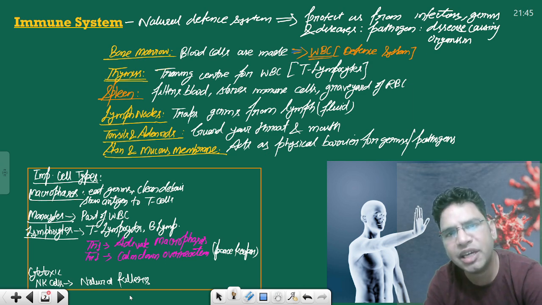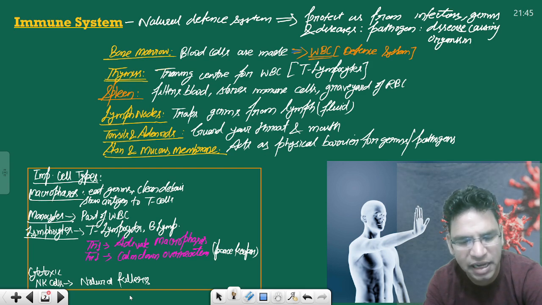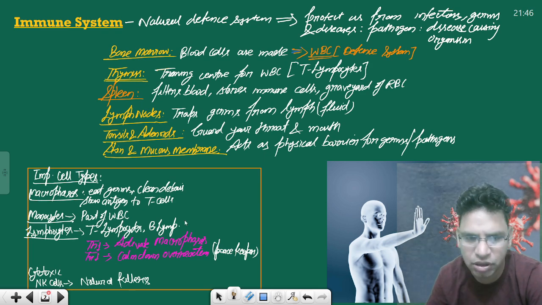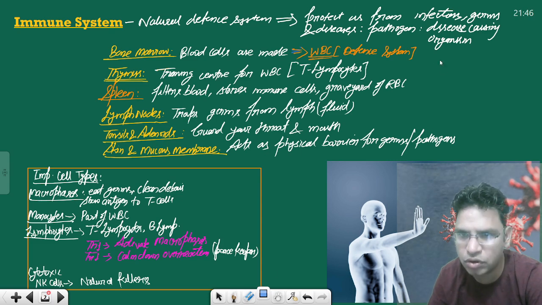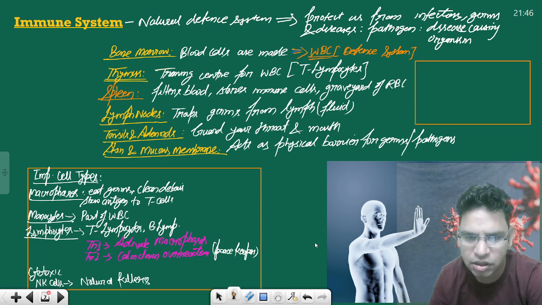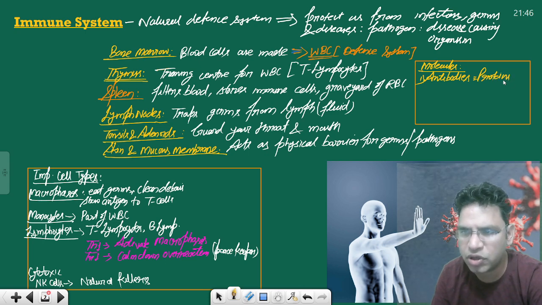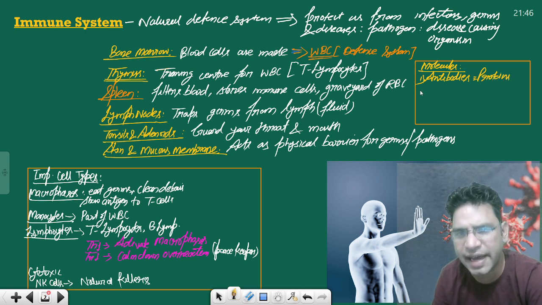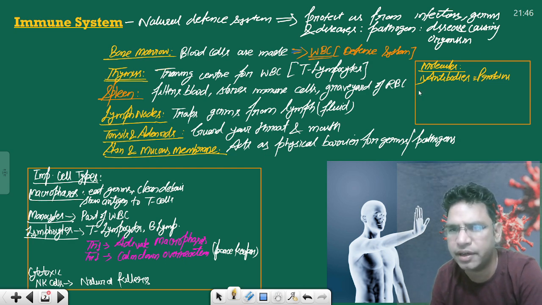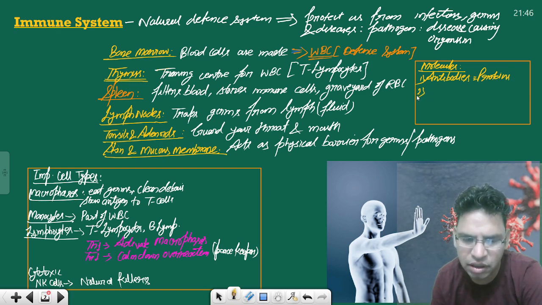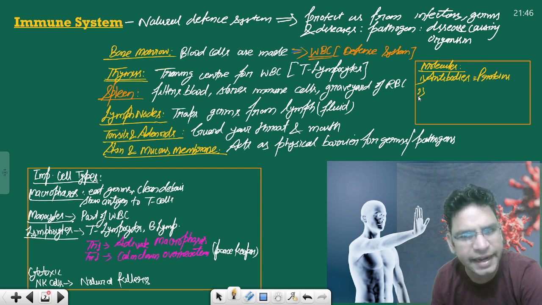This is the basic idea of the immune system. Then there are molecules, for example antibodies, cytokines, which I was talking about, and complement proteins. We will discuss these. There are certain molecules which play very important roles, particularly antibodies, which we discussed in the last video. Antibodies are essentially proteins. They are a key-lock system; they attach to antigens and therefore destroy them. They lock onto antigens and neutralize them.